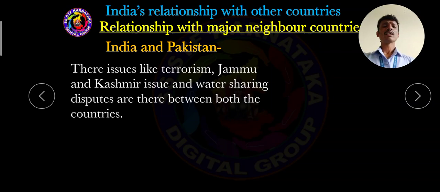Then the third one is water sharing. Do you know, the Sindhu river arises and flows in India and also in Pakistan. Because of water sharing, both countries are always clashing. And there is one important question, my dear students: what are the major issues between India and Pakistan? One is terrorism, another is Jammu and Kashmir, and the third is the water sharing disputes. These three exist between both countries.